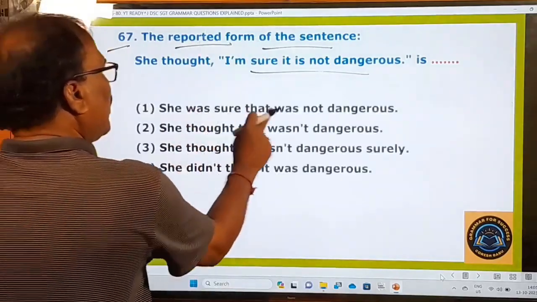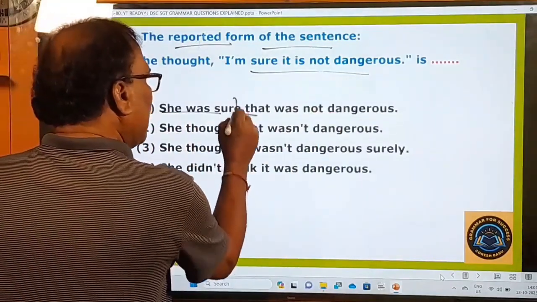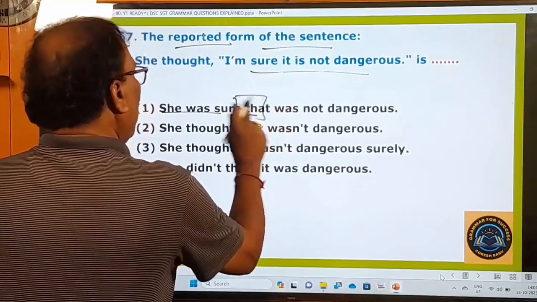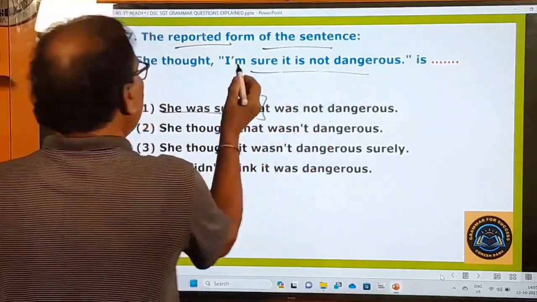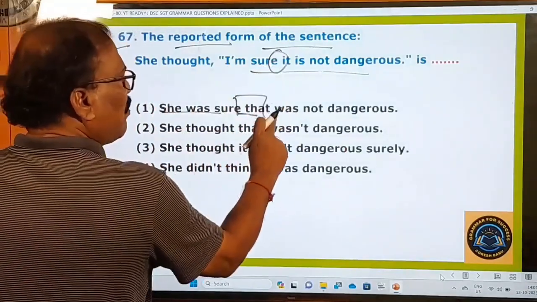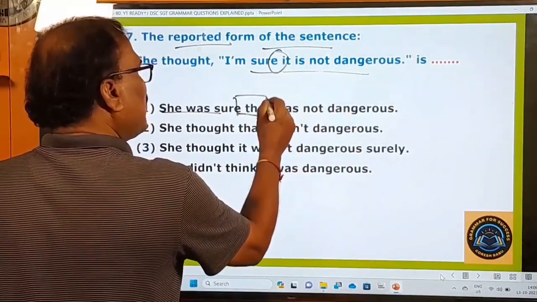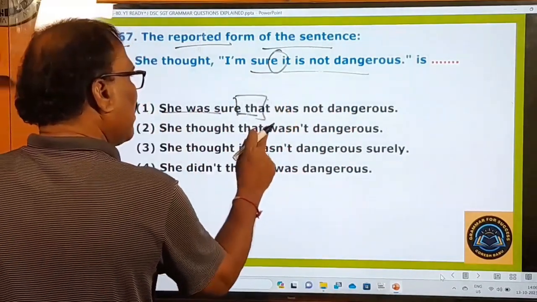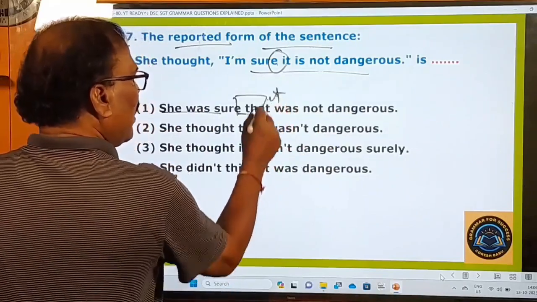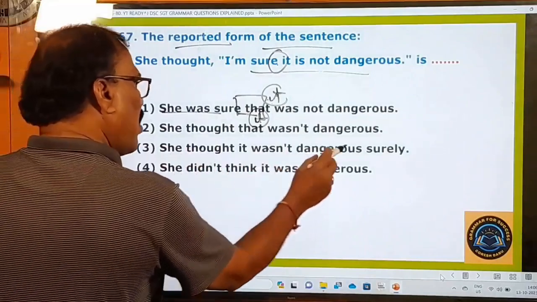She was sure that was not dangerous. Okay, this is wrong. She was sure, but that is a connecting word, and after that a subject is missing here. She was sure that it is not mentioned here. She was sure that it was not dangerous, but it is mentioned. That's why it's wrong. She thought that was not. So again, it is missing here. That's why the second one is also wrong. She thought it was not dangerous.